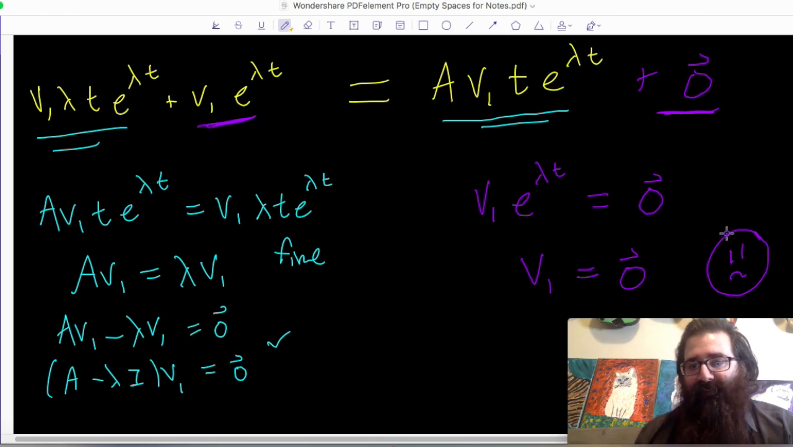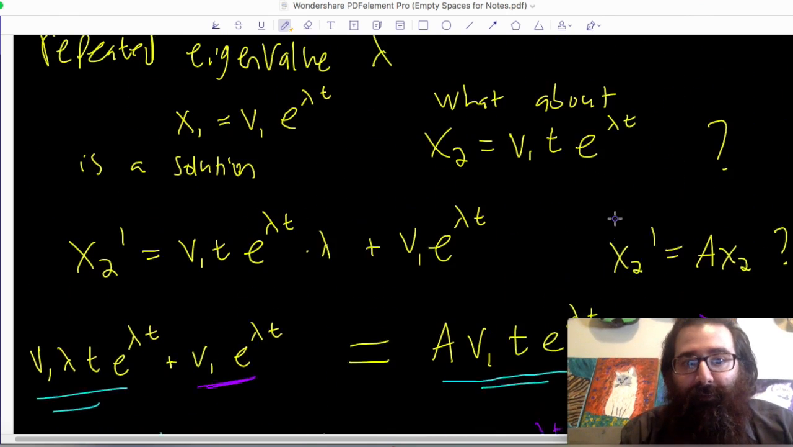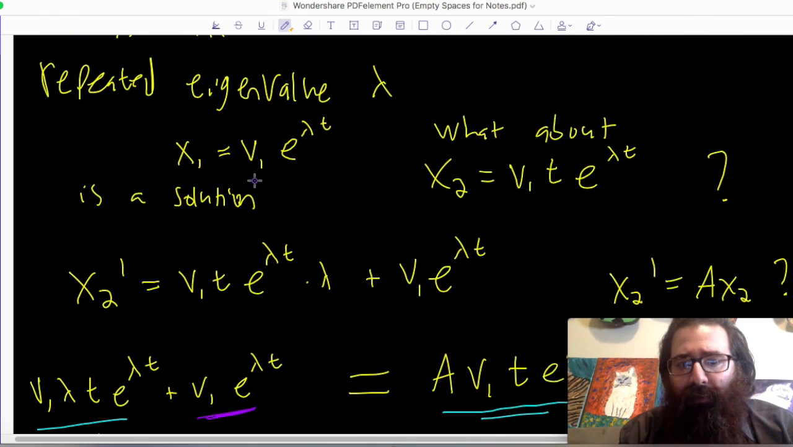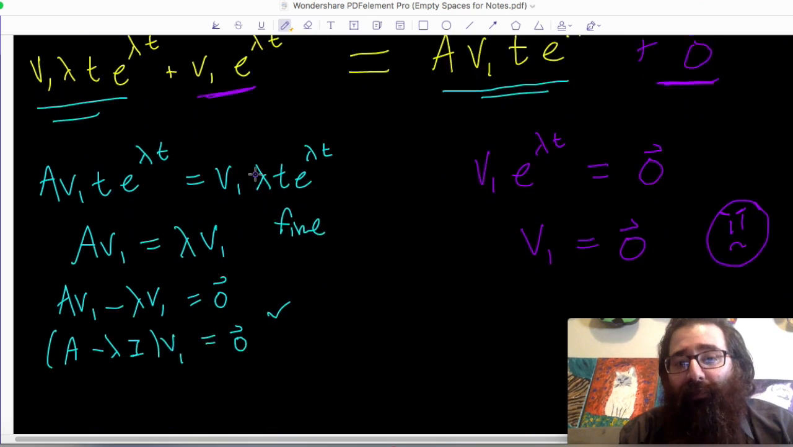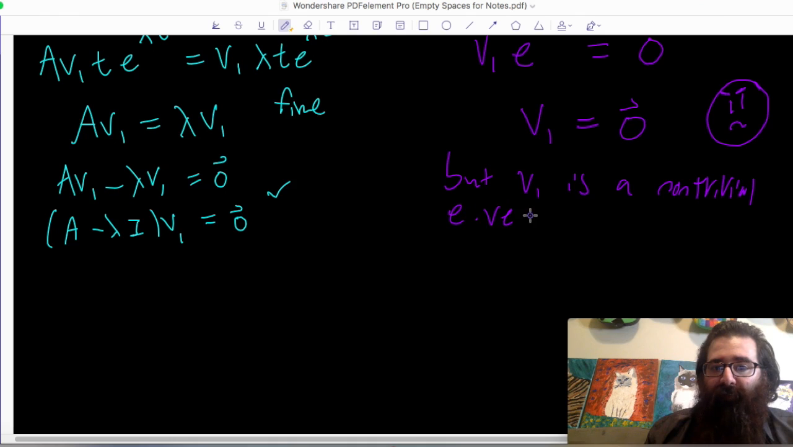I don't know if you can tell, that's not even a sad face, that's an angry face. That's not good, because we already said that v1 is our eigenvector associated with the first piece of our solution, x1. An eigenvector must be non-trivial. So we say, but v1 is a non-trivial eigenvector. So v1 cannot be equal to the 0 vector.